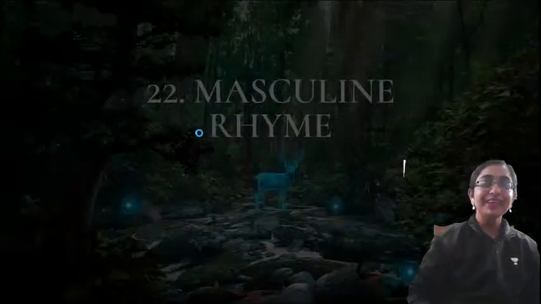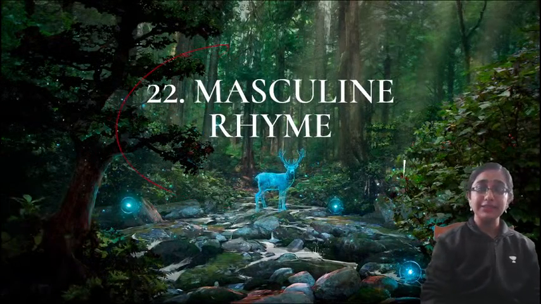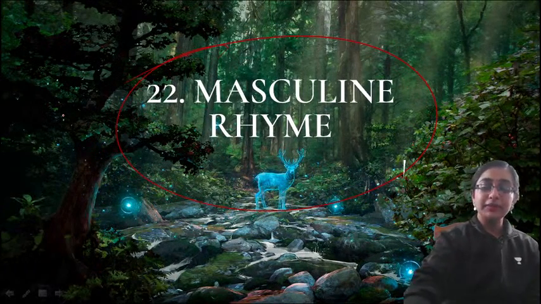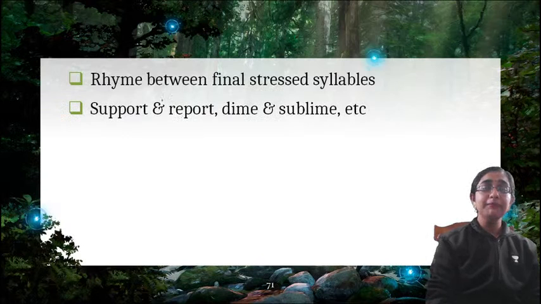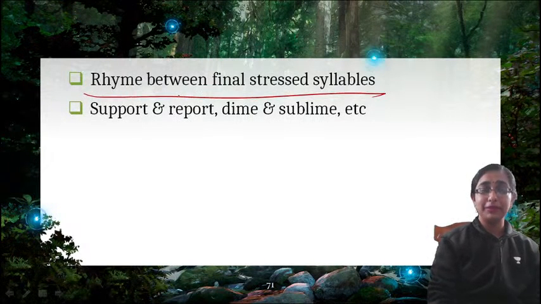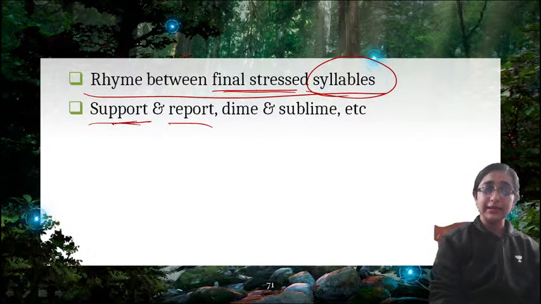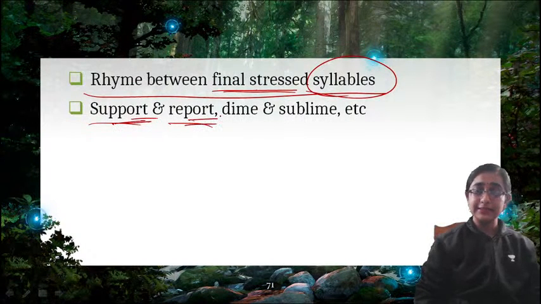Okay. So next is masculine rhyme. This is often asked, masculine rhyme and feminine rhyme. So what is masculine rhyme? Masculine rhyme means rhyme between final stressed syllables. So it is rhyme between syllables. The stressed syllables are rhyming. Support and report. So port is your stressed syllable. This is rhyming.